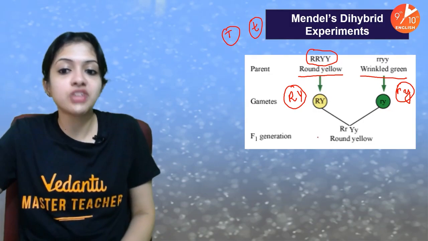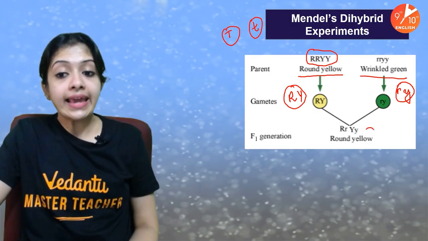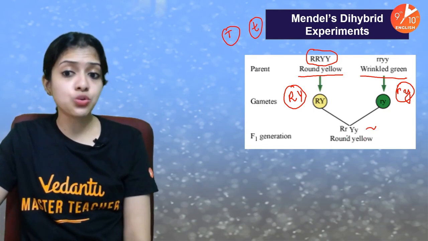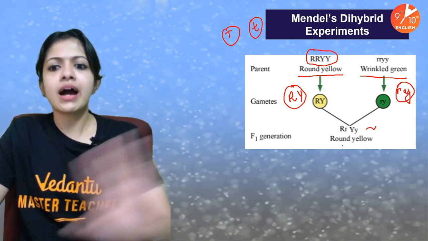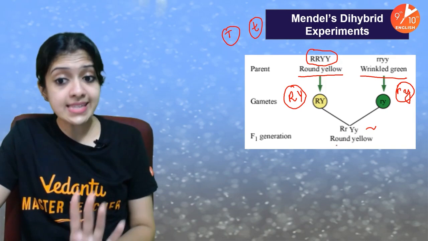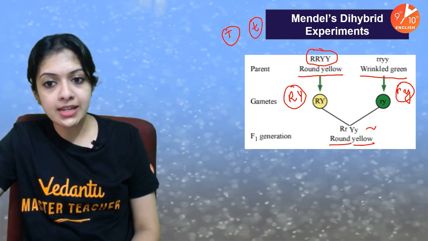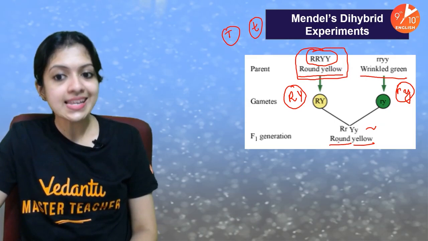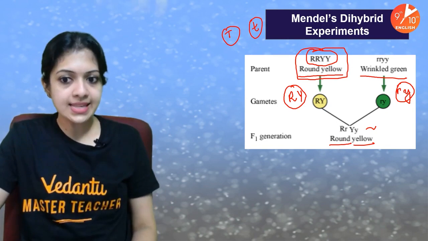Your F1 generation would be a cross between these two, resulting in a double heterozygote, which means heterozygous for both of these. But you can see that it is phenotypically expressing only the dominant parent's characters. All the F1 plants produce round shaped and yellow seeds.